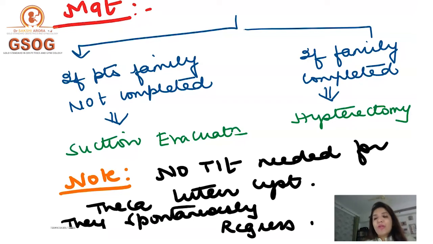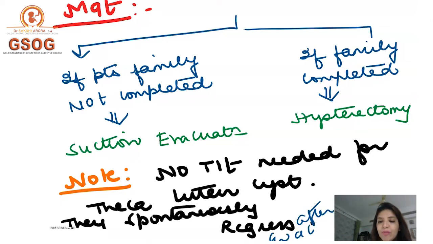But if the family of the patient is complete, in that case, the management of choice is hysterectomy. Right? A very, very important question which is asked in DNB is that how do you manage the theca lutein cyst of a molar pregnancy? Remember, you do not do any treatment for a theca lutein cyst of a molar pregnancy. The theca lutein cyst will spontaneously regress after evacuation. So once you have evacuated the molar pregnancy, it will automatically regress. You don't have to do any special treatment for the theca lutein cysts.